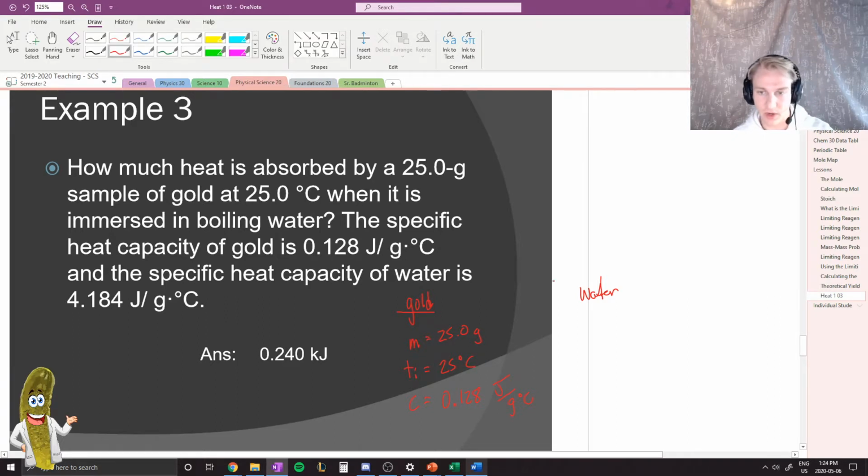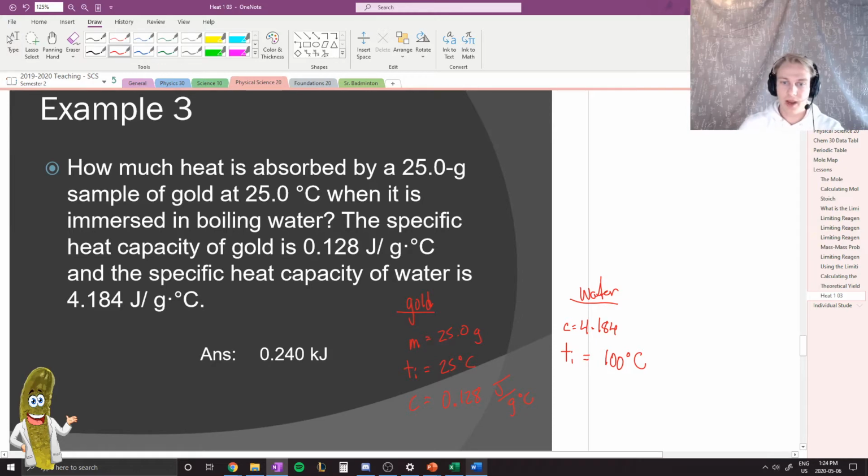And then in terms of the water, the only real information I know about the water is that the specific heat capacity is equal to 4.184. And then I also know that this is at a boiling temperature as well. And so the temperature initial would also be equal to 100 degrees Celsius.